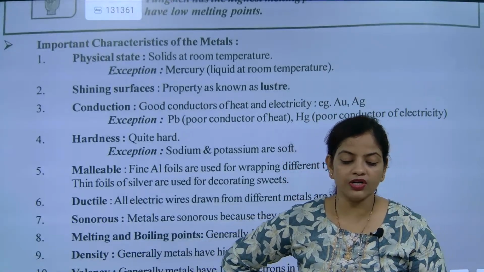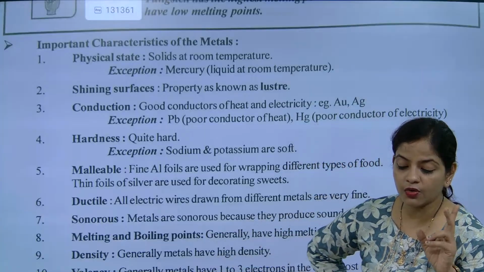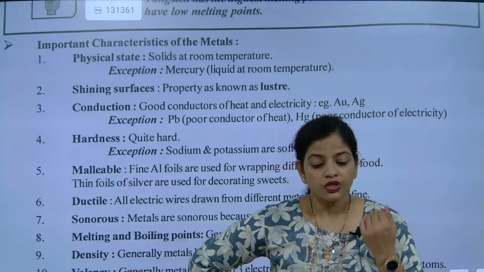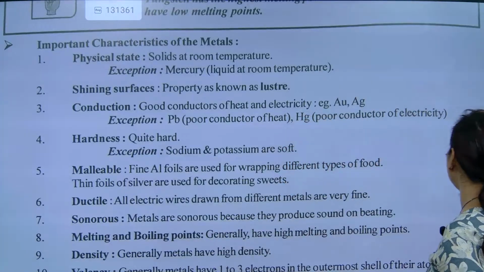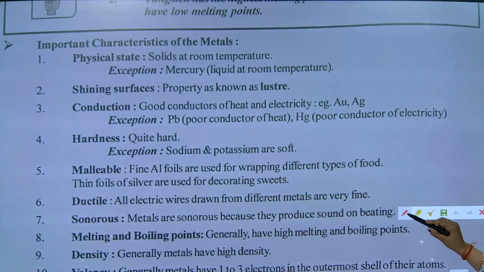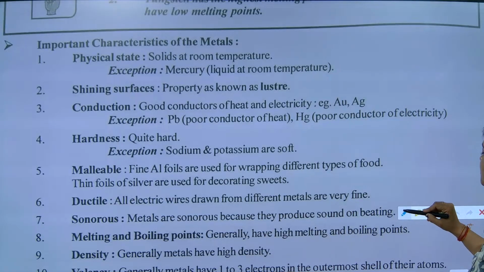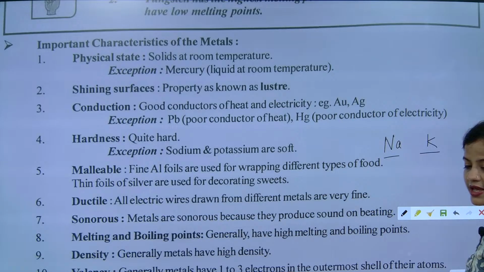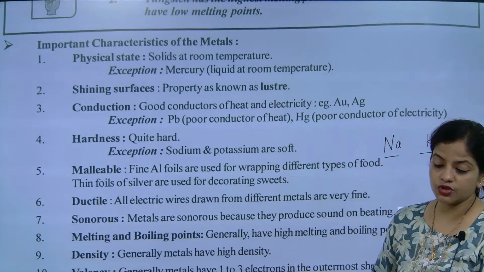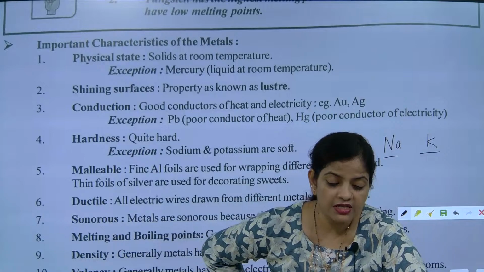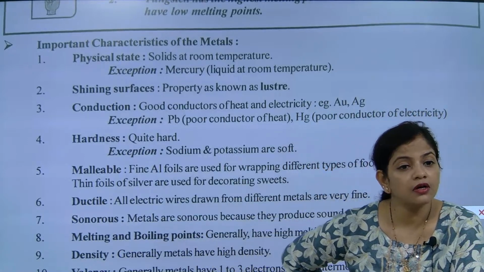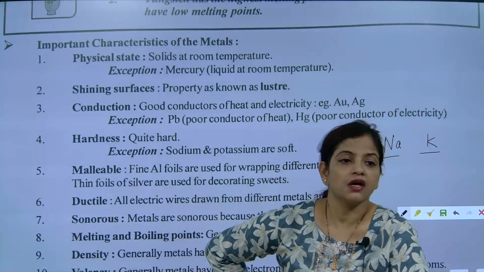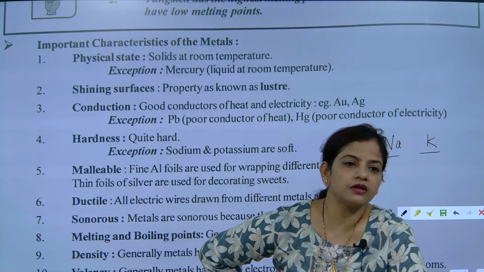So when we are talking about hardness, sodium and potassium are the only exceptions. Sodium and potassium, Na and K, both are metals, but they are what? Soft. But the rest of the metals are hard. Understood? They are solid at room temperature.